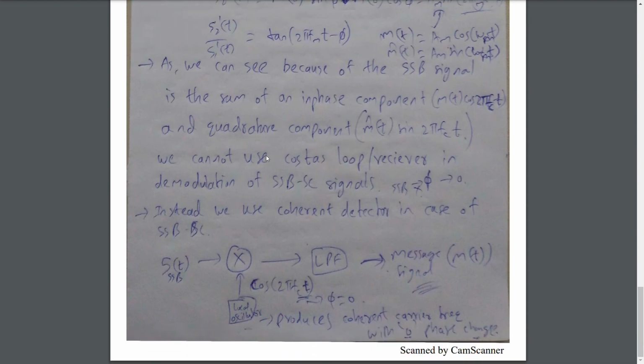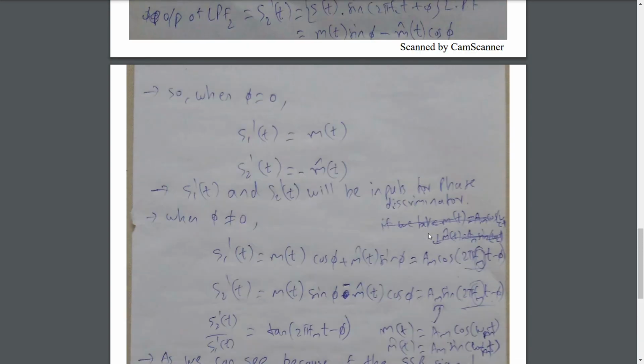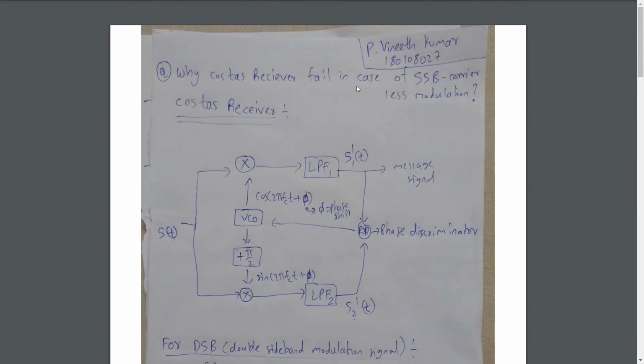Instead, we use a coherent detector in case of single sideband demodulation. In coherent detectors, there will be a local oscillator that produces the same signal as the carrier, with the same frequency and zero phase difference between those signals. In that case, we will successfully get the message signal m(t). So that's why the Costas receiver fails in case of SSB carrierless modulation.